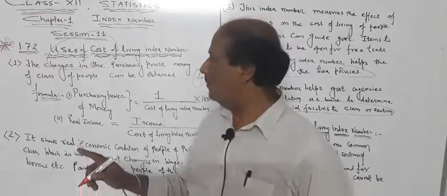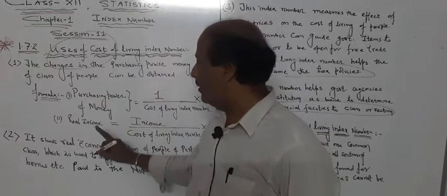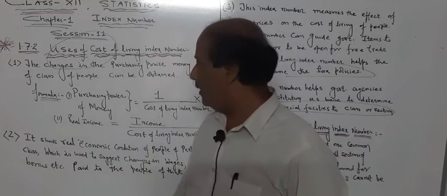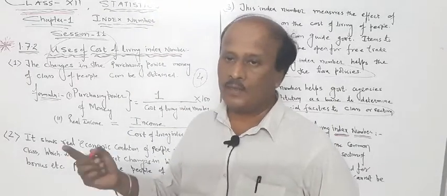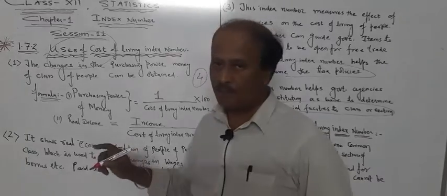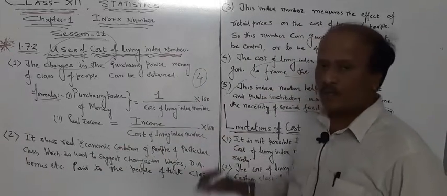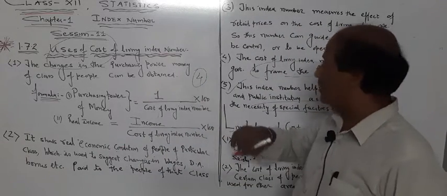First point again, it is used for purchasing power or real income of the people. Second point is how much to provide, wage, DA, bonus can be decided by this particular index number, the cost of living index number.